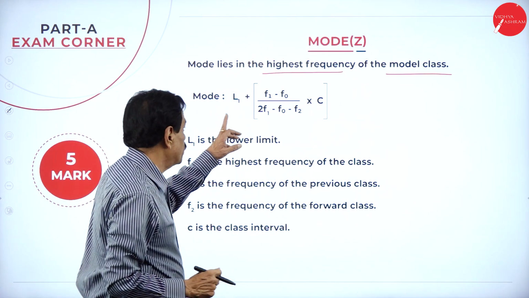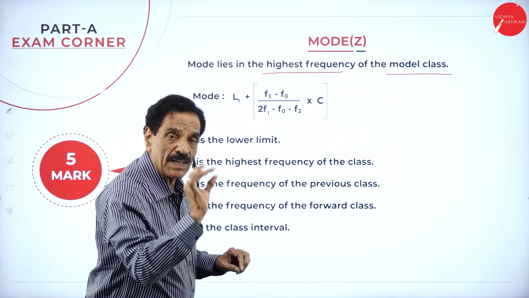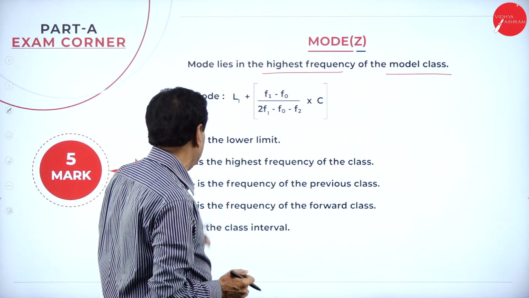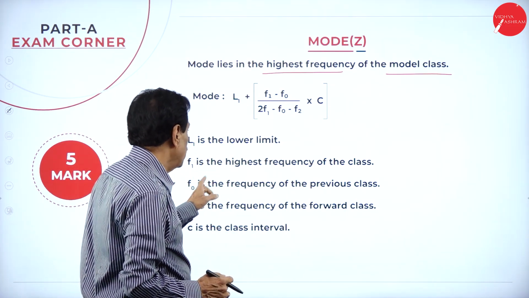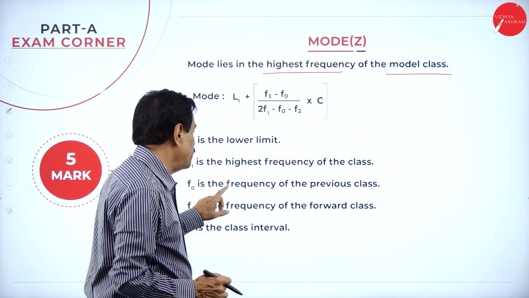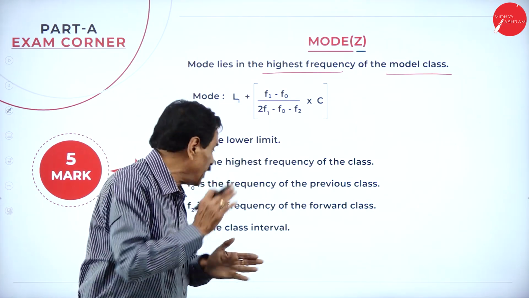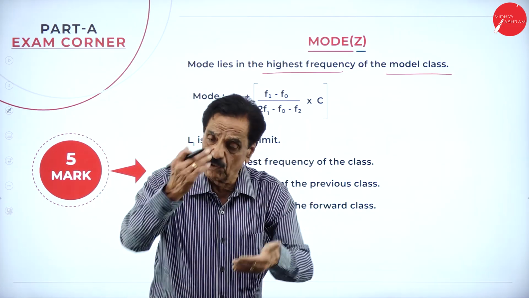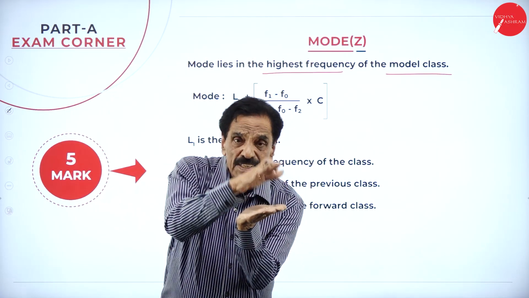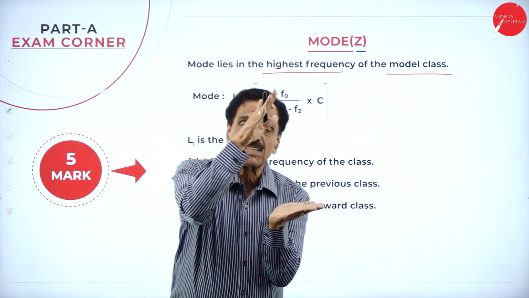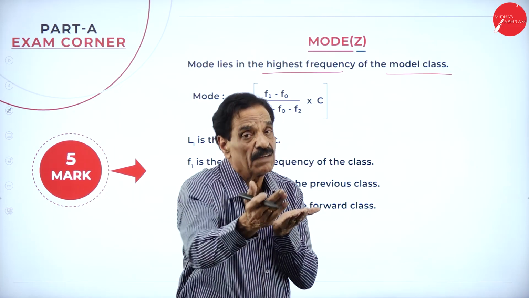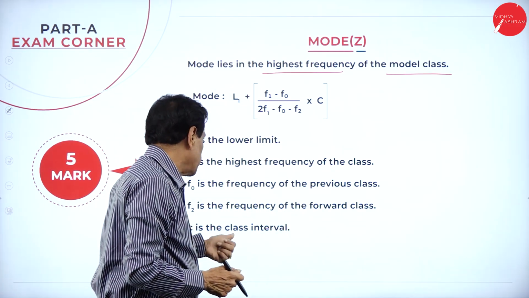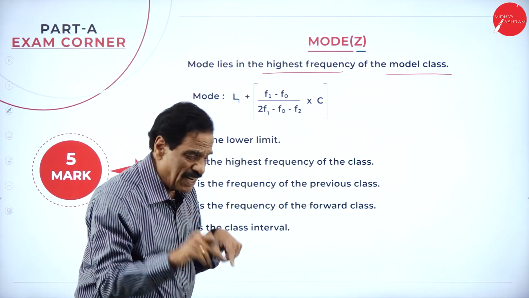So what is the formula? Mode is equal to L1 plus (F1 minus F0) over (2F1 minus F0 minus F2) into C. L1 is the lower limit, F1 is the highest frequency, F0 is the frequency of the previous class, and F2 is the frequency of the forward class. Current class is F1, forward class is F2, behind class is F0, L1 is the lower limit, and C is the class interval.